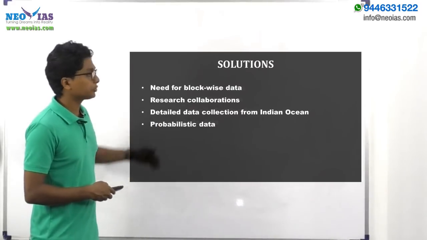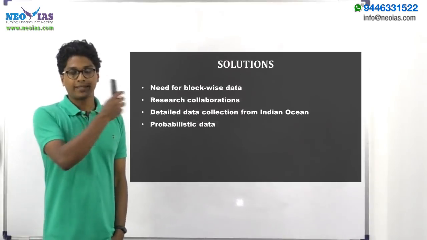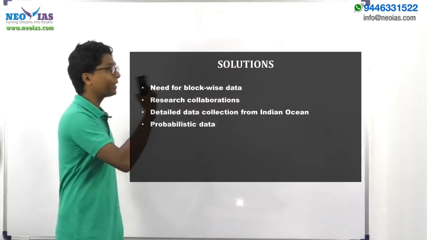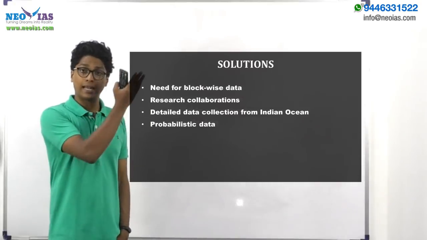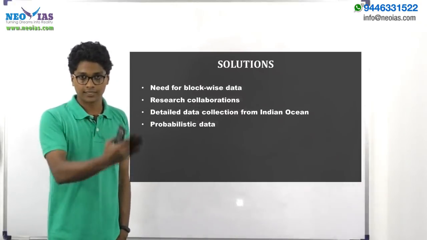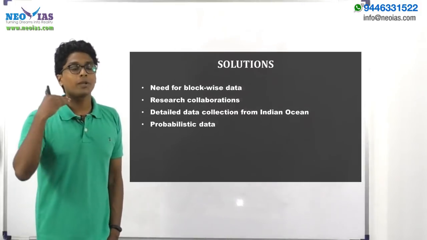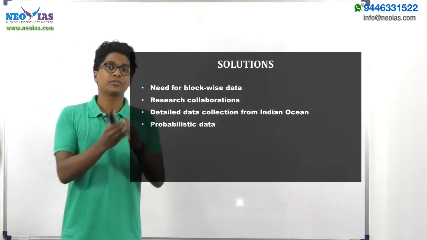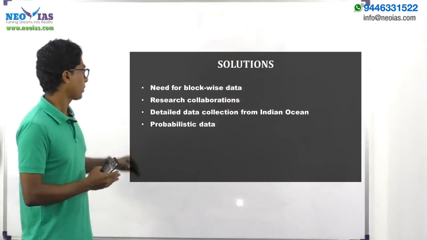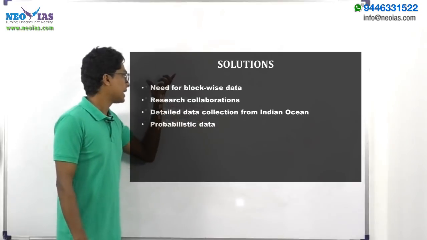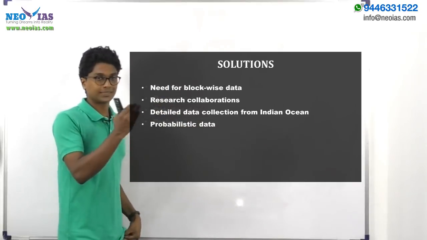So in this question, the challenges associated with inaccurate prediction have been asked, and we have written many challenges like various factors and insufficient data collection and certain things, right? So when we are saying such challenges exist, we should come out with solutions with which we can solve those issues. Okay. The first such issue, the solution you can give, is that there is a need for block wise data.